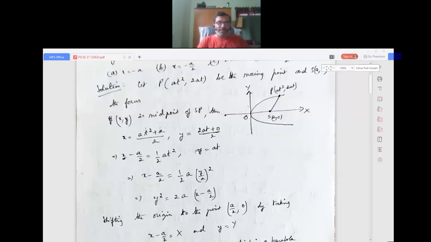Here 2 and 2 get cancelled, so y equals at. So totally I'll get x minus a by 2 equals half a into t squared. From here t is y by a, so y by a squared. Again simplification is being done here, bringing 2 this side and a this side. So we get y squared is equal to 2a into x minus a by 2.